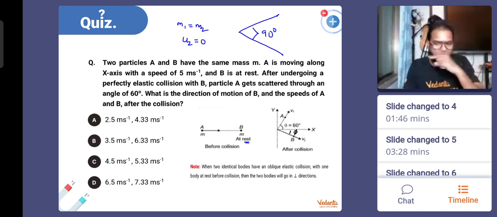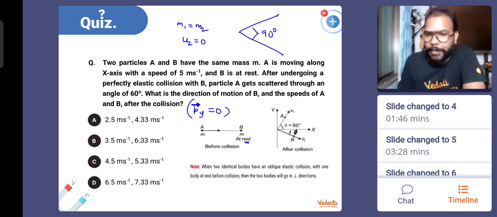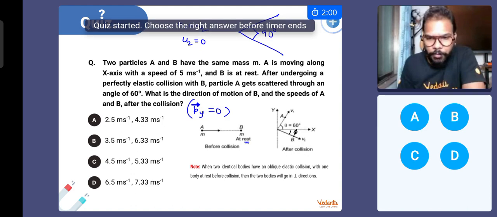Apply the law of conservation of momentum. Remember, the momentum along the y direction throughout is 0. Why? Because before collision, there was no momentum along the y direction. This body is moving in the x direction, this body is not even moving. So there's no momentum along the y direction before and after collision, is what I can say. Conserved, definitely. Time for 2 minutes starts in 3, 2, and here we go.